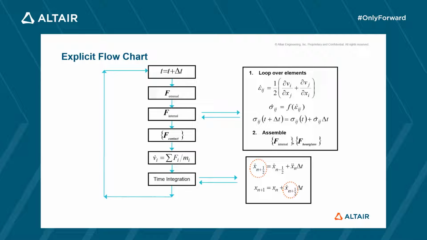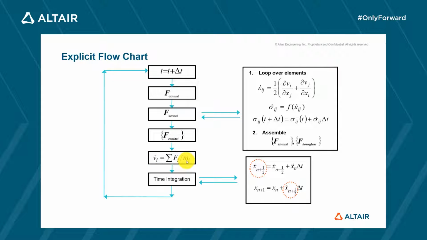Here is the classic flowchart used by explicit methods. Let's consider the state of the system is known at a given time. A new time step is computed, then external forces are determined, and through a loop over elements, strains and stresses can be computed, and with them internal forces and contact forces.